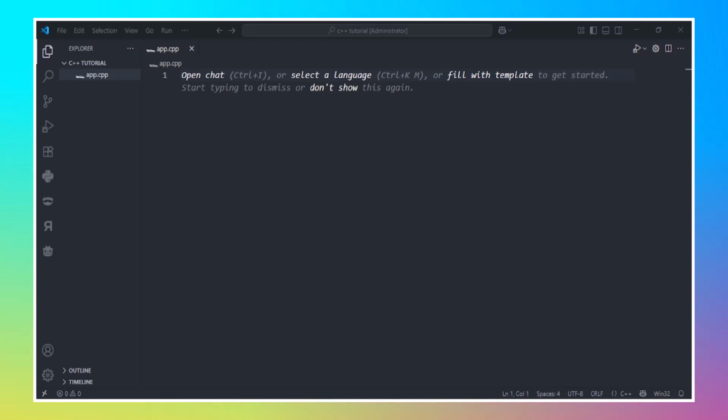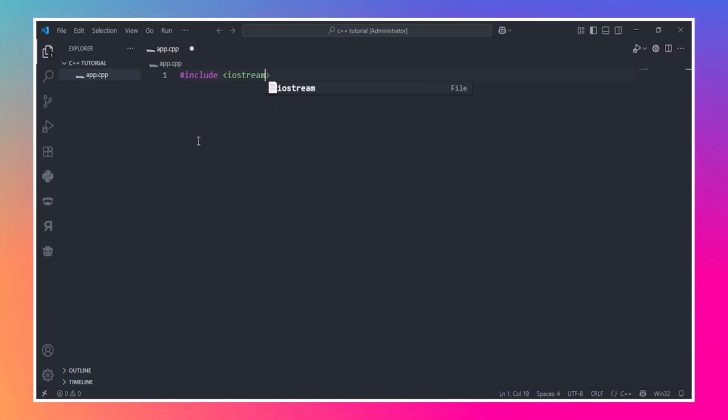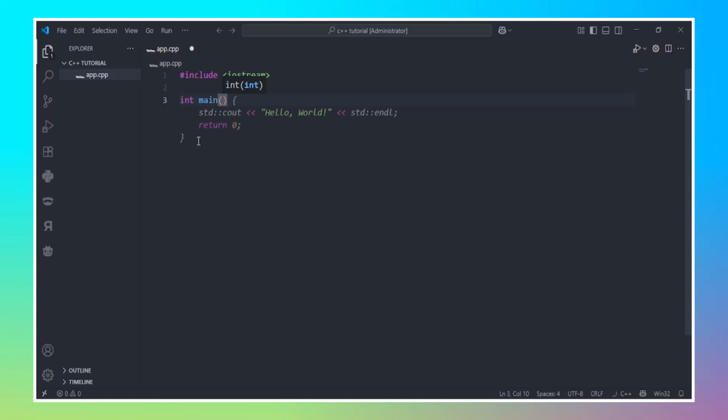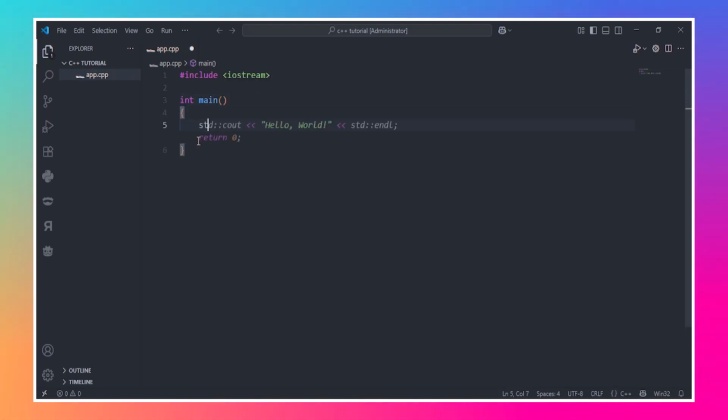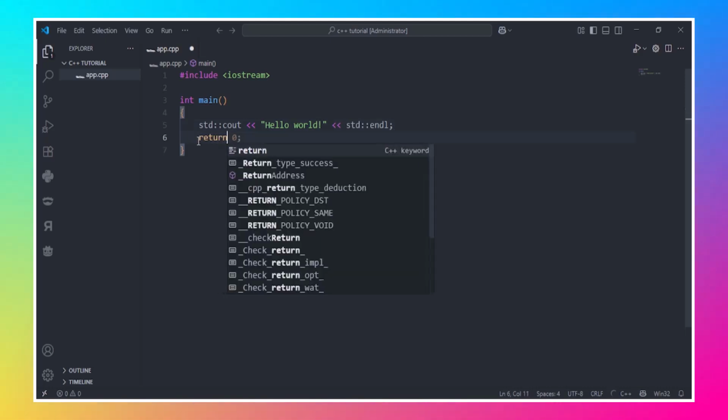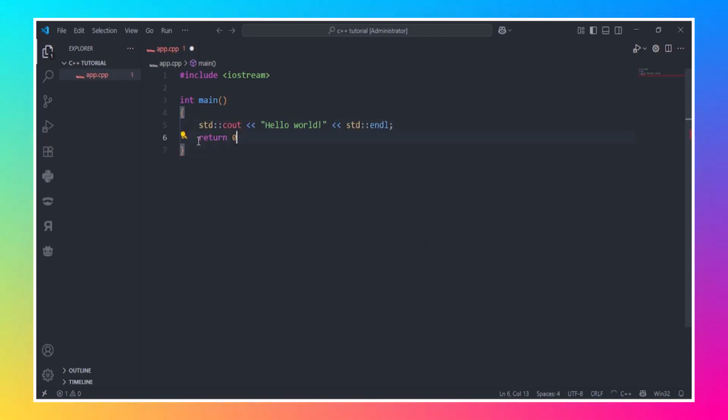Let's write our first C++ program. It's a tradition to start with a hello world program. This simply prints a hello world message on the screen. So first we're going to do #include <iostream>, then we're going to write an int main function, then we're going to open it and close it, and then inside we're going to just do a std::cout hello world and then std::endl, and then we're going to just return 0.